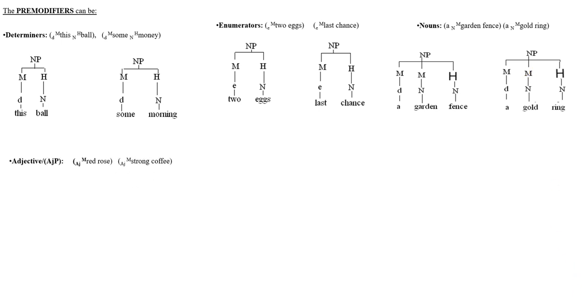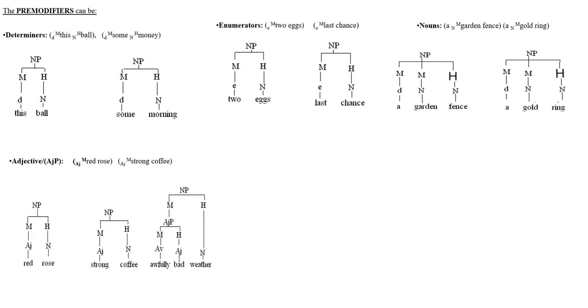So an adjective or adjective phrase can also function as pre-modifiers in an NP. For example, in these three phrases, red is an adjective which is a pre-modifier, strong is an adjective which is a pre-modifier, awfully bad is an adjective phrase that functions as pre-modifier in this NP.